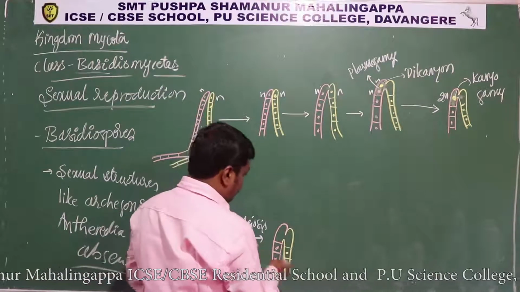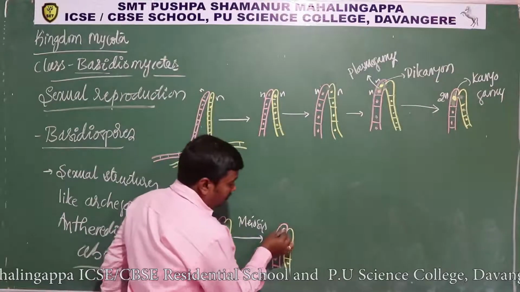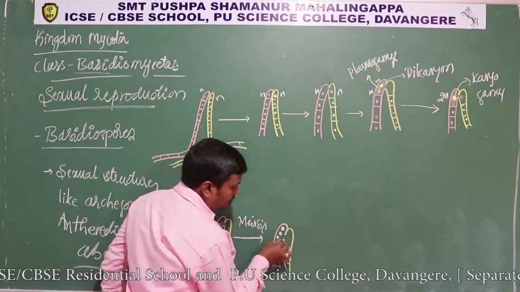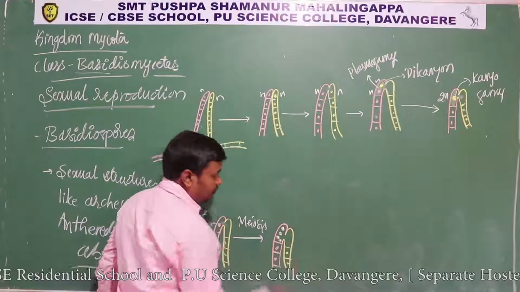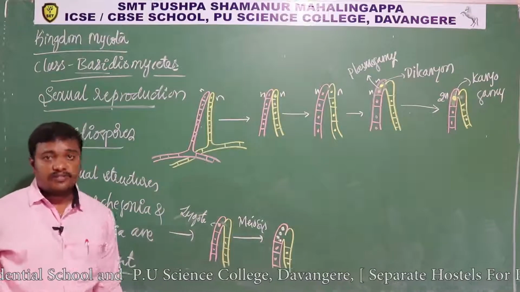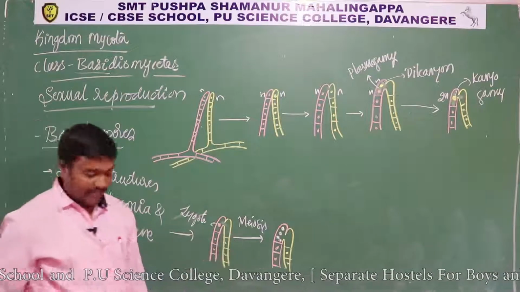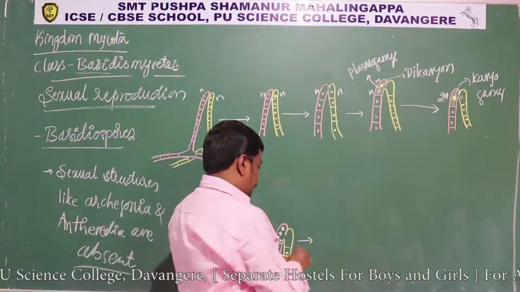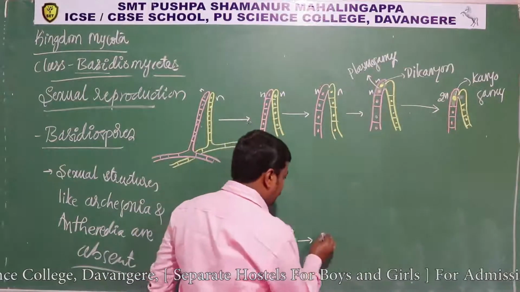So meiosis will occur to form four nuclei. Of course, you know the product of meiosis is 4 nuclei. Now these nuclei move to specialized structures.